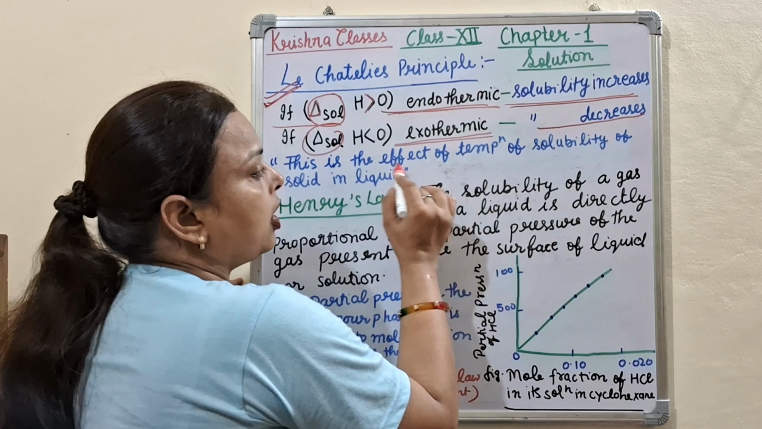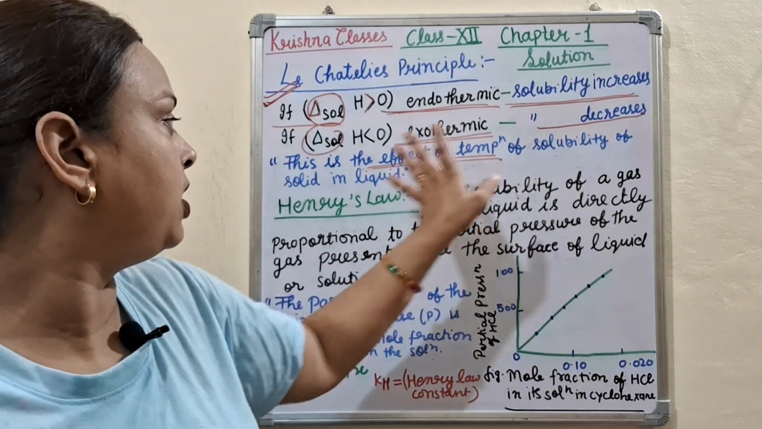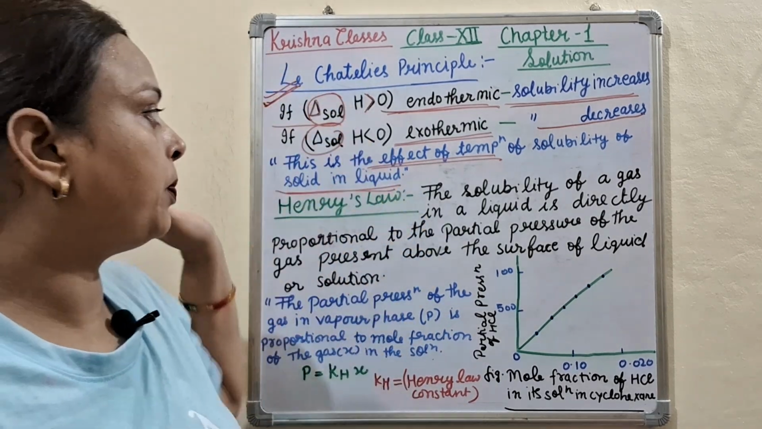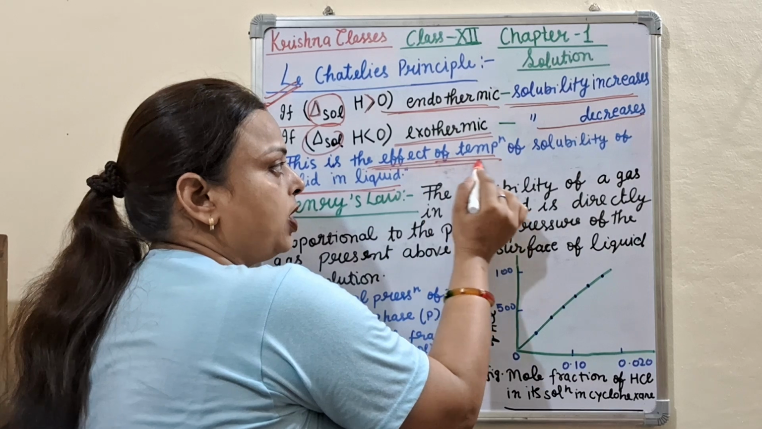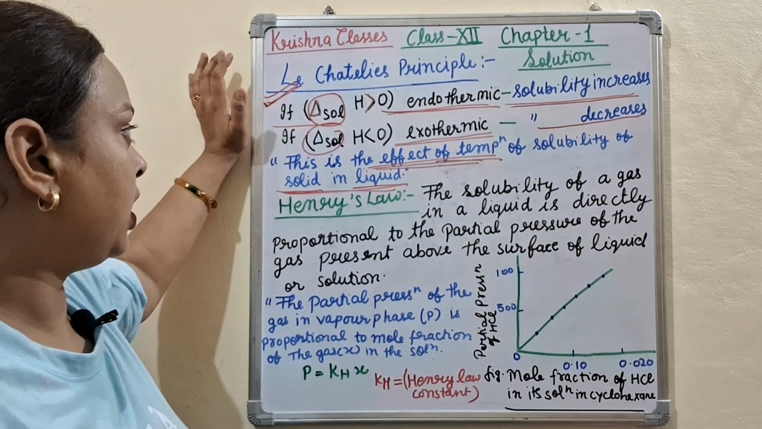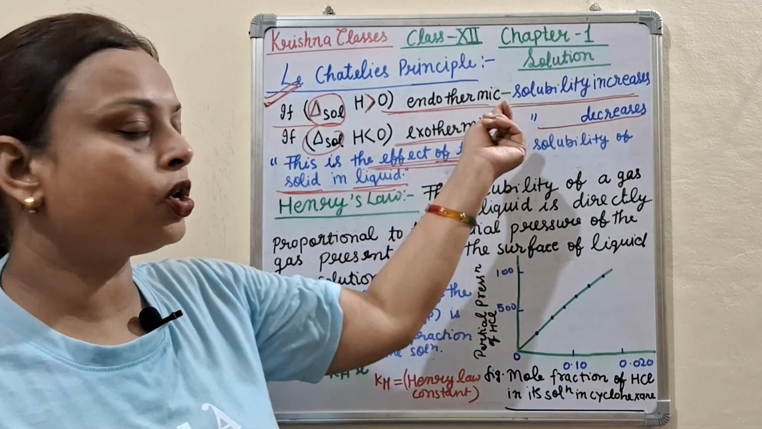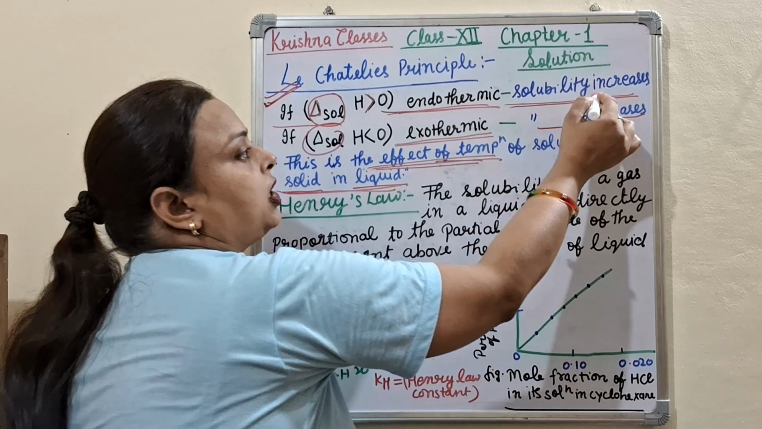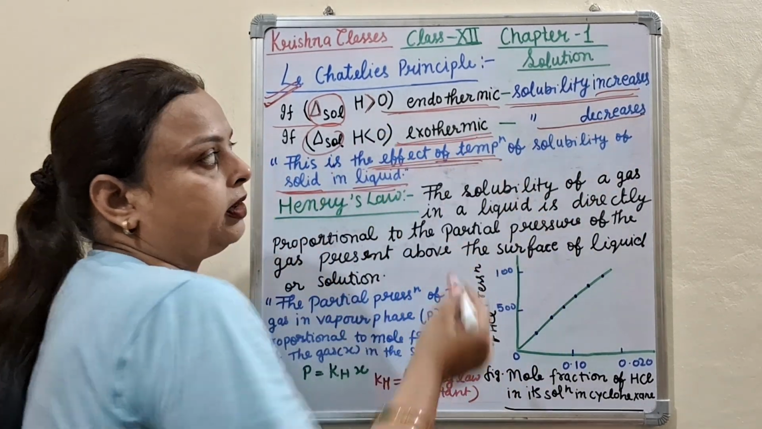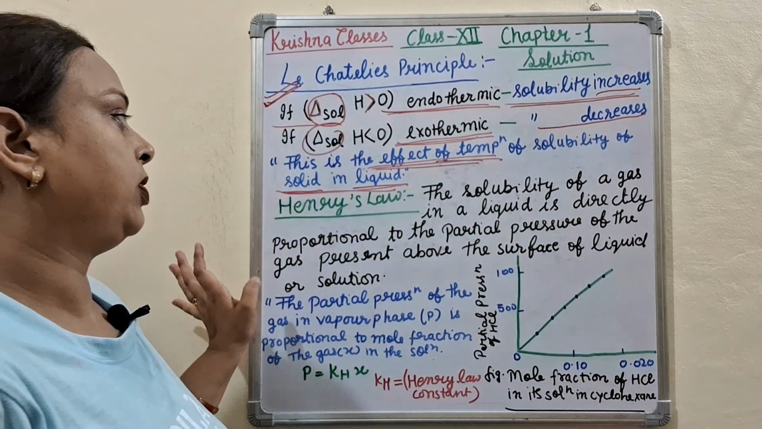This is the effect of temperature. Le Chatelier's principle describes the effect of temperature on the solubility of solid in liquid. When H is greater than 0, it means endothermic reaction, then solubility increases. If H is less than 0, it means exothermic reaction, then solubility decreases. This is Le Chatelier's principle.